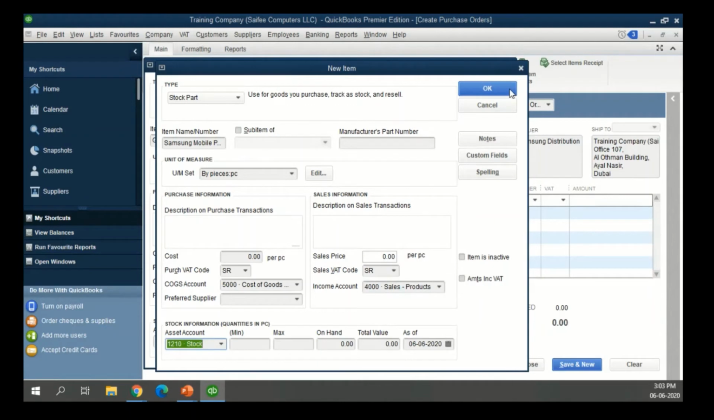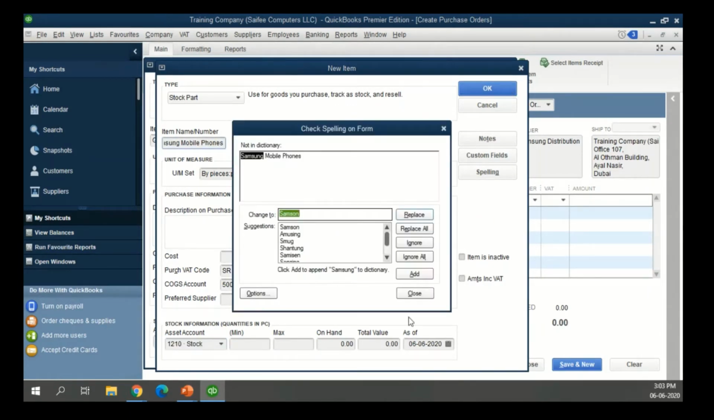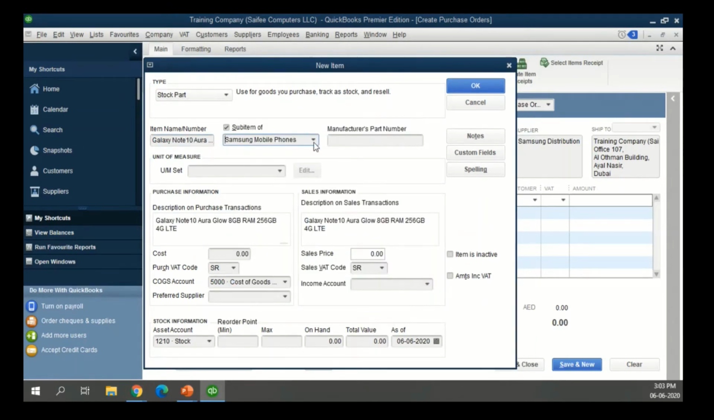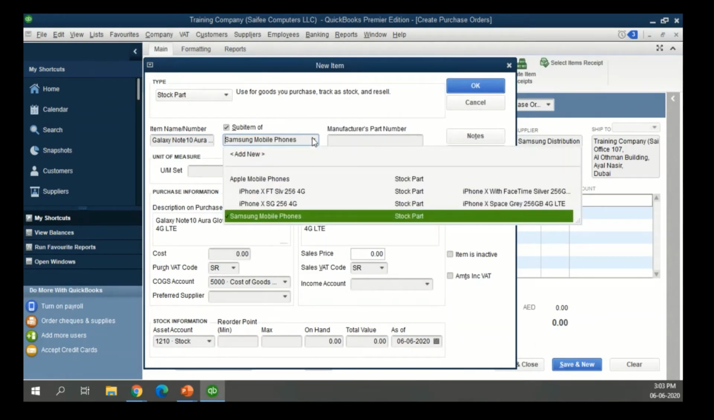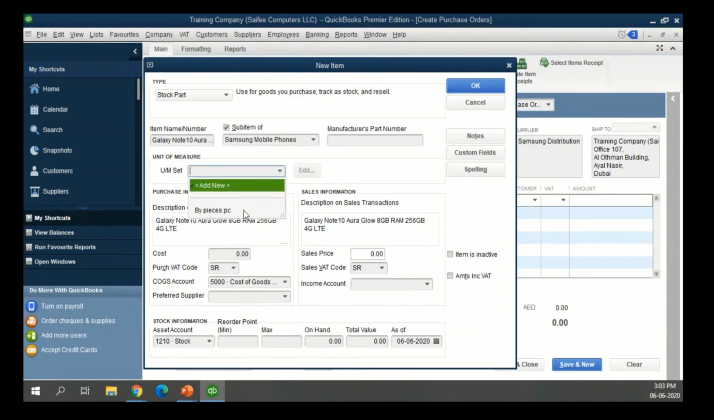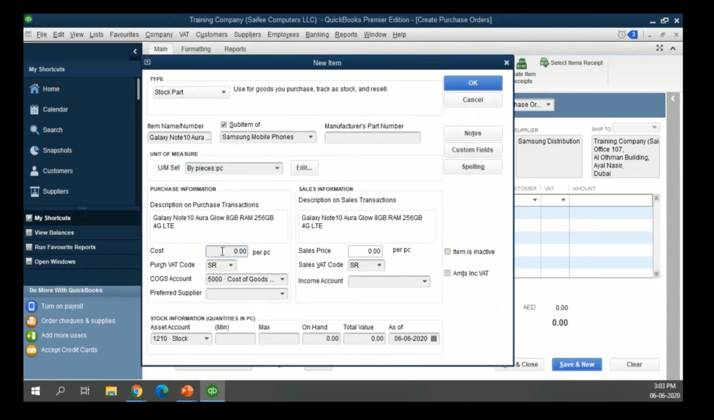So again, I'm using very basic information because this is only a group. I don't want to specify more details about it right now. There is a spell check now. So if there is any mistake, if you think you need to correct it, you can do it at this stage. Now my Galaxy Note is grouped under Samsung mobile phones. So this is ordered in pieces. Maybe I'm buying this for 2,300 and selling it for 2,400.